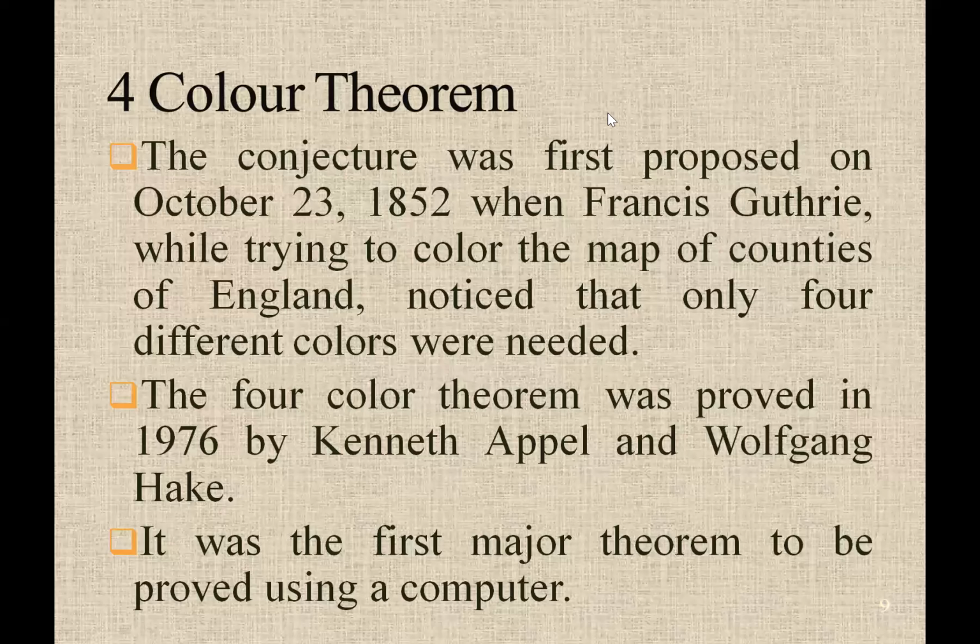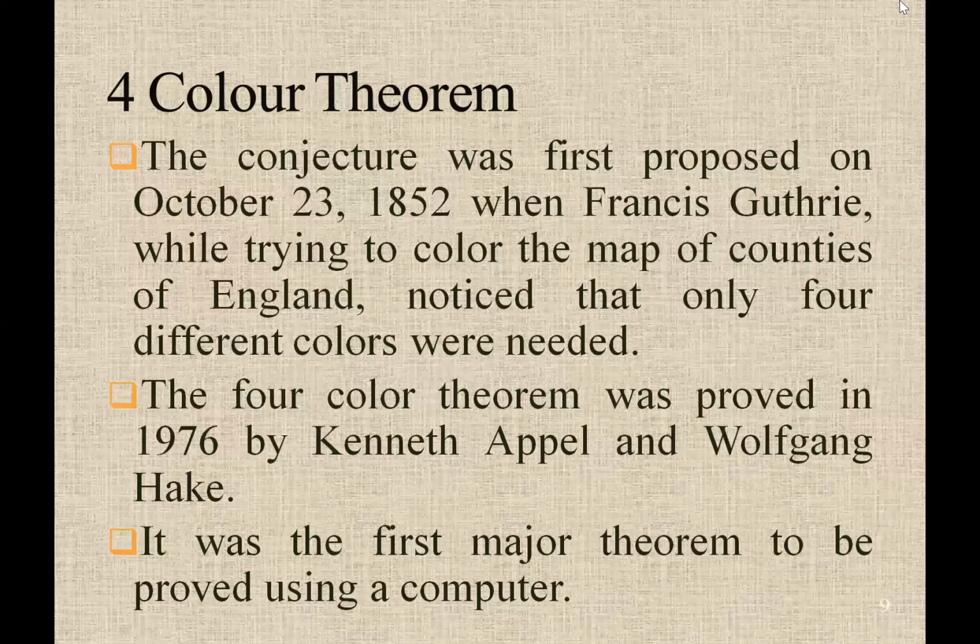I'm showing a presentation on the four color theorem in discrete math. The conjecture was first proposed on October 23, 1852, when Francis Guthrie tried to color the map of the counties of England. Notice that only four different colors were needed.